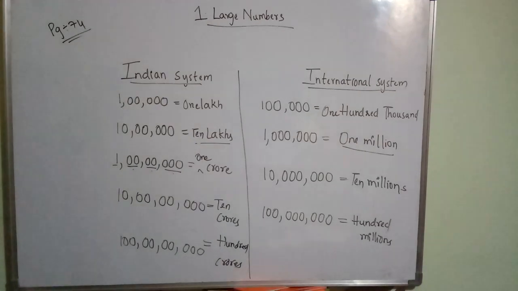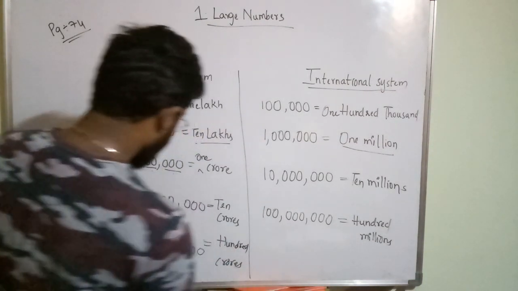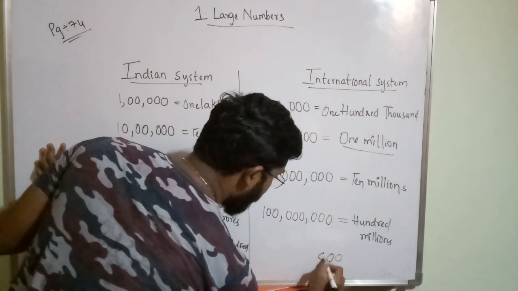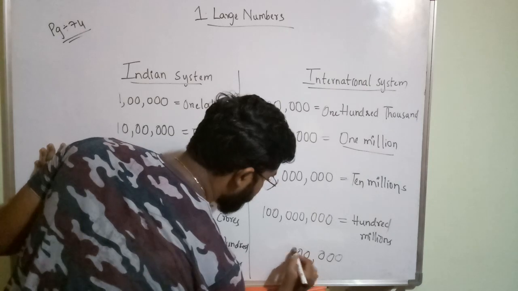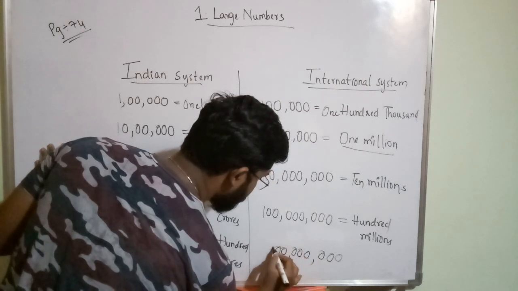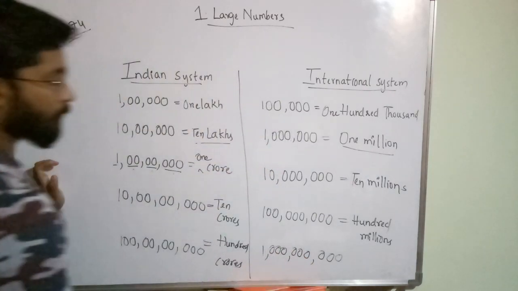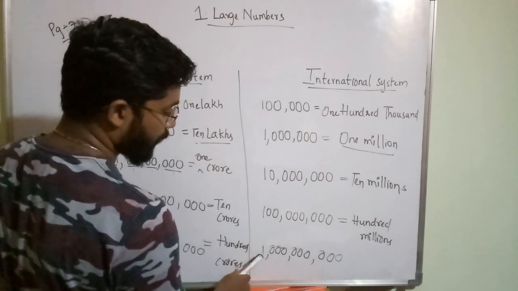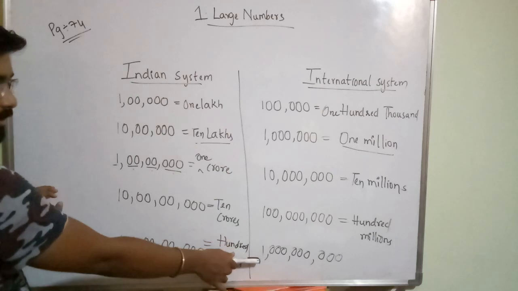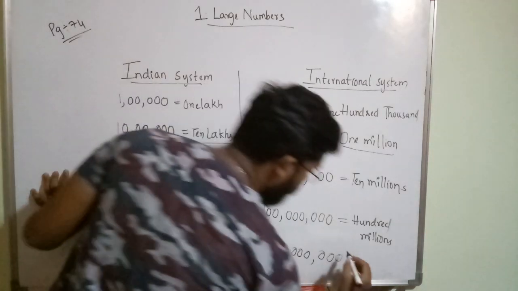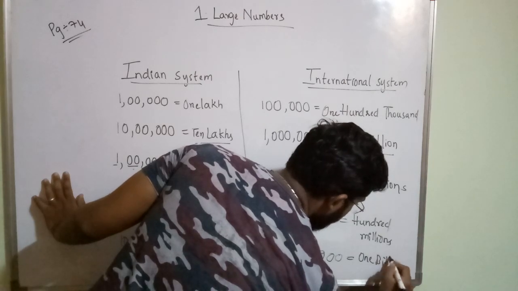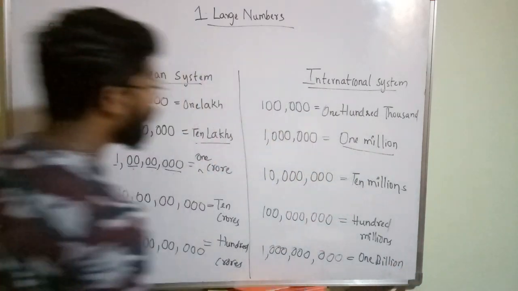Whereas here, 3 3 3, up to millions it is completed. One more digit is there, that is 1. This will come under billions. So 1 billion.